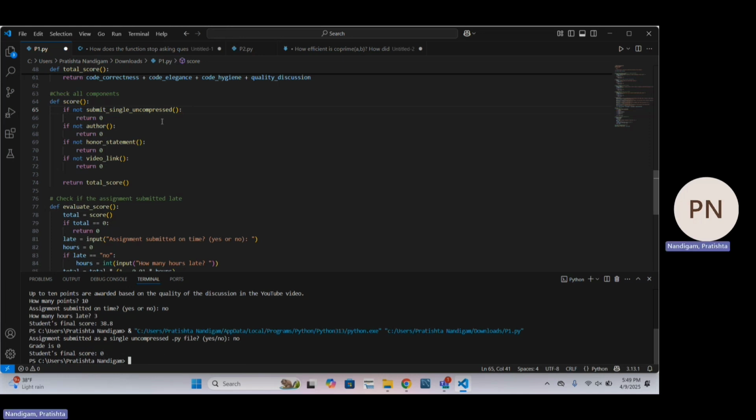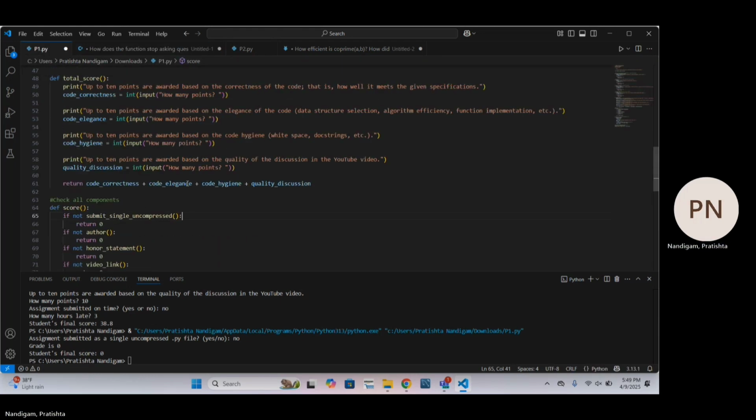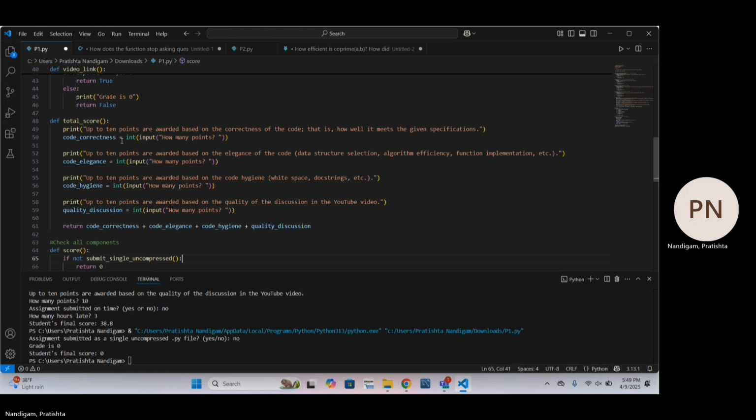So how do you deal with the fact that input returns a string when you need ints to compute the total score? Usually I use int, as it changes the input from text to integer, so it can be used in calculations.